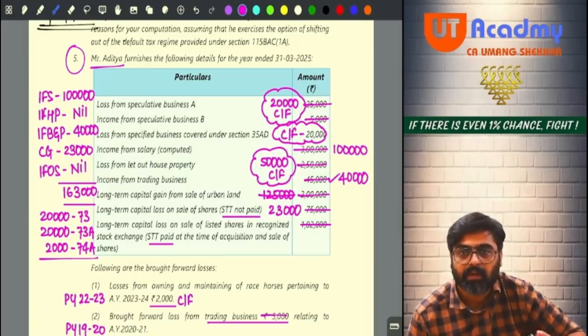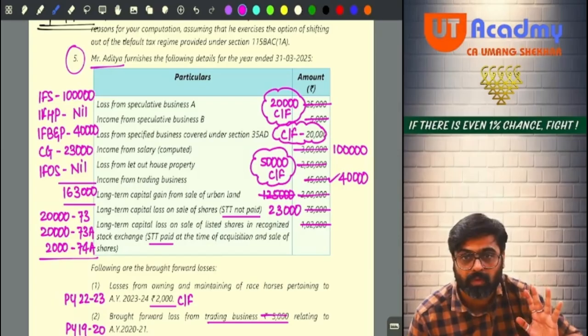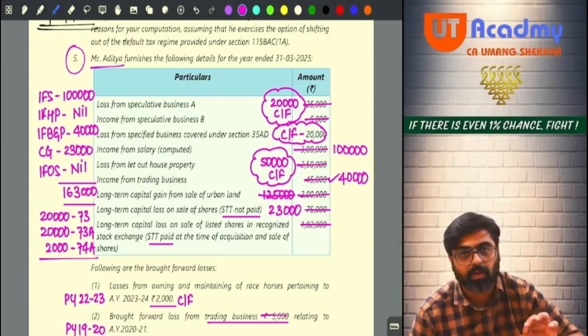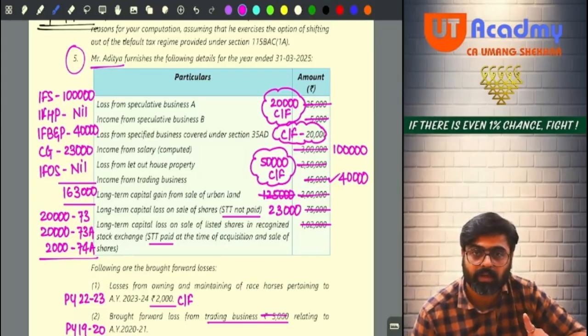Do you have a capital gain income? Yes, you have 23,000 rupees of capital gain income remaining. That is a long-term capital gain under section 112. Now, do you have any other sources income? No. Add all of them, you are getting 1,63,000. That is your total income.